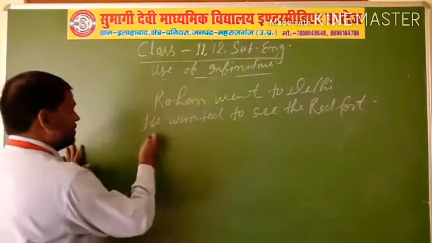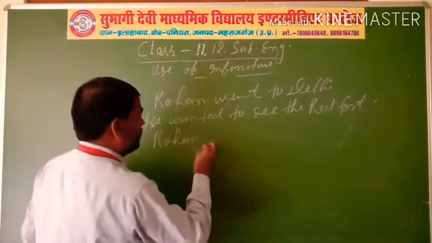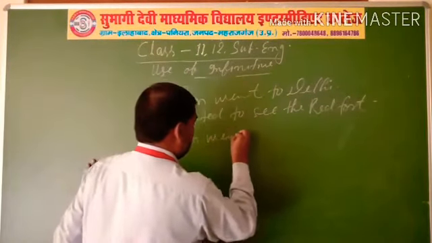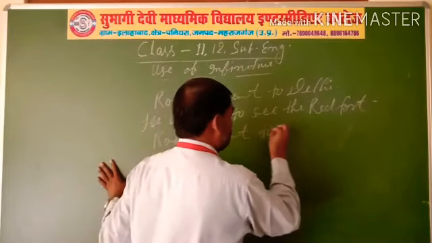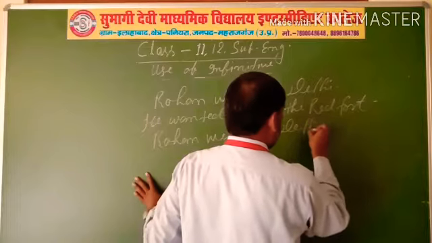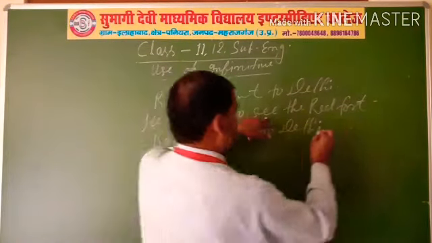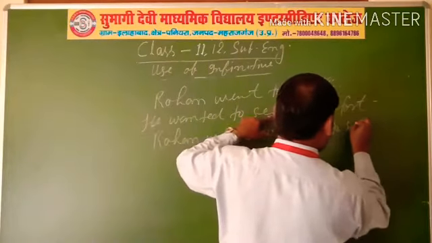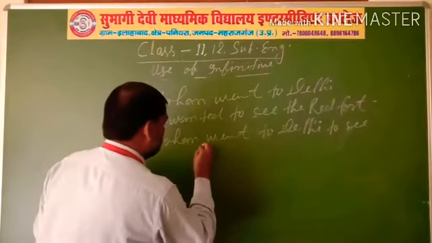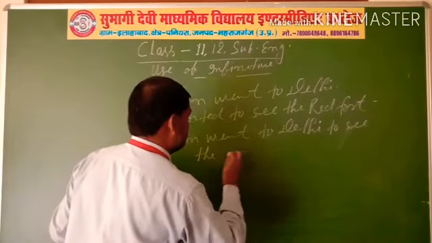Now the first sentence: Rohan went to Delhi, and here to see the Red Fort.